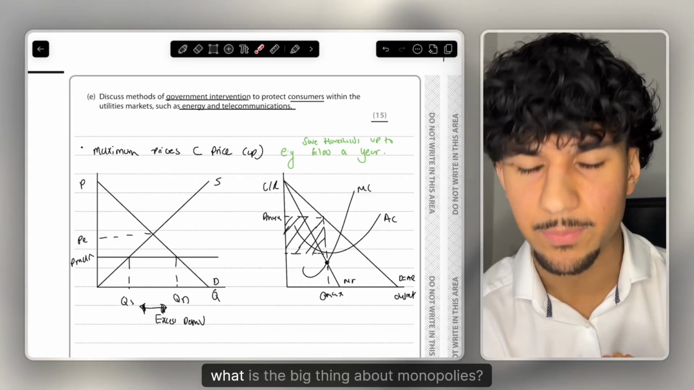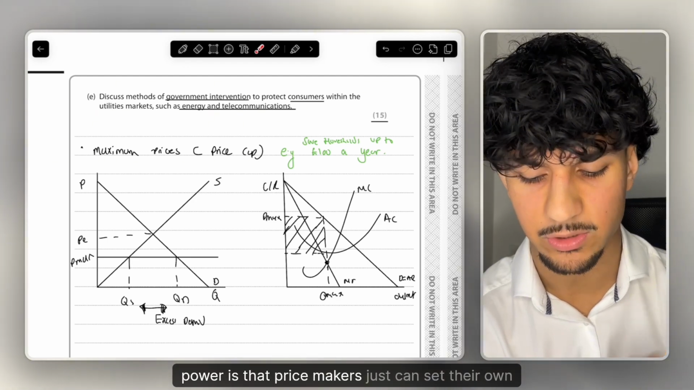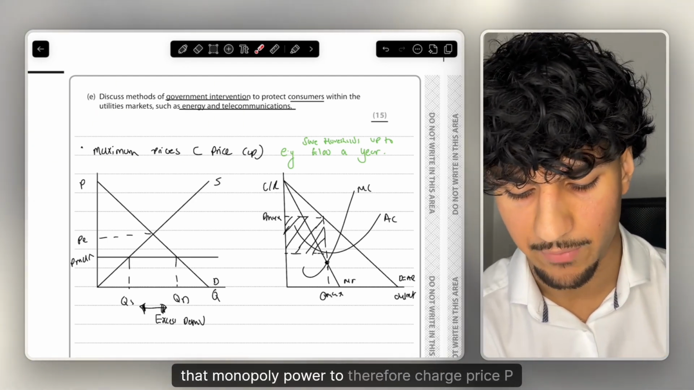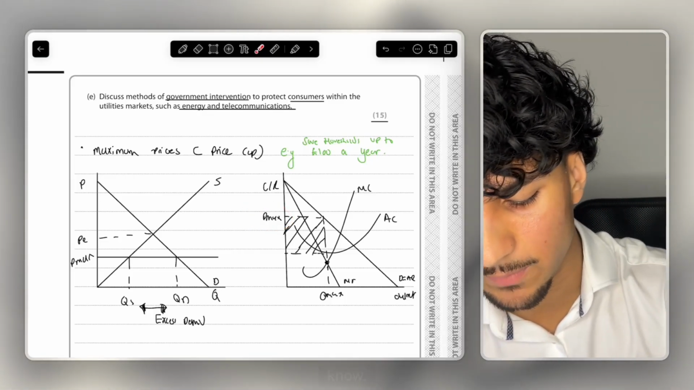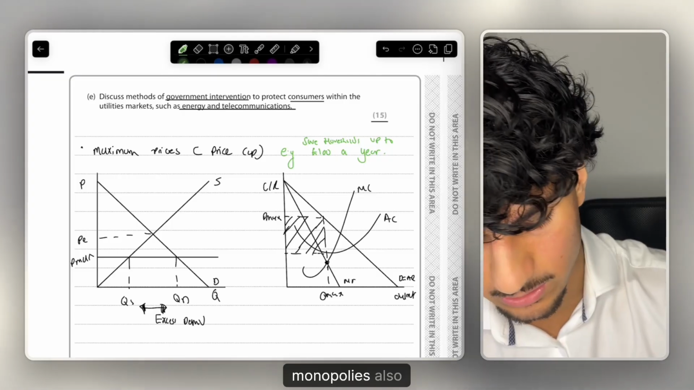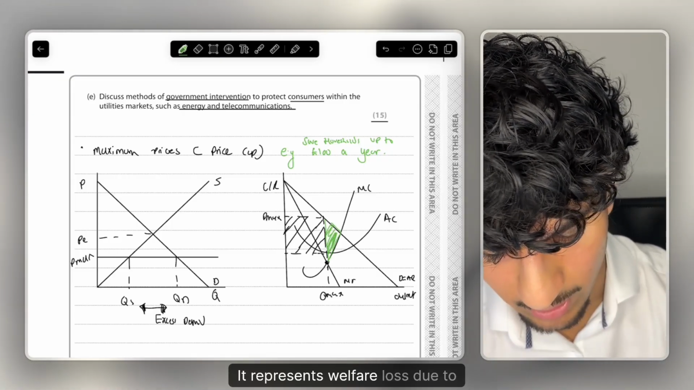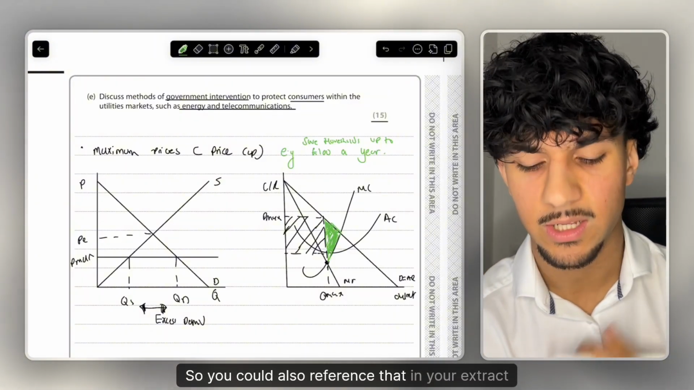Thus, what is the big thing about monopolies? They're price makers. That is what monopoly power is. They're price makers, thus can set their own price, and they use that price making power, that monopoly power, to therefore charge price PMAX, which leads to consumers being exploited. As we know, if you want to show this on a diagram in monopolies also, this triangle here represents, what does it represent? It represents welfare loss due to monopolies profit maximizing. So you could also reference that in your extract.